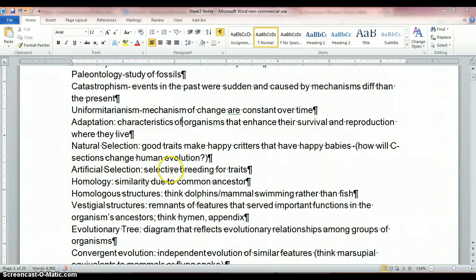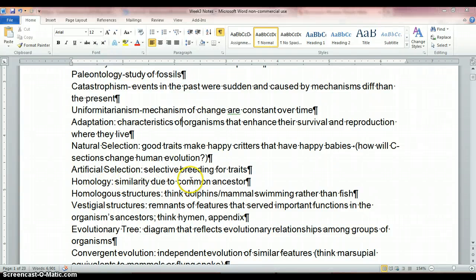Artificial selection, now that's selective breeding for traits. It's very similar, well, kind of the same as genetically modified food, except generally when we're talking about artificial selection, currently we're talking more about dog breeds and things like that. However, GM food would also fall in there.